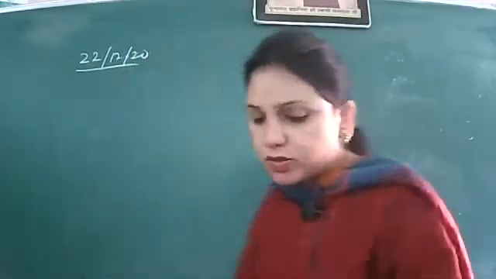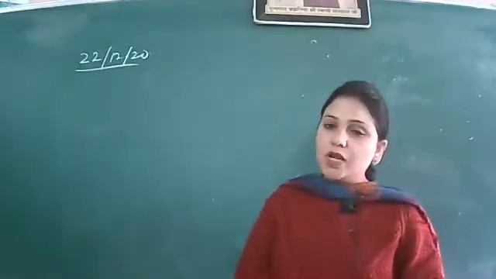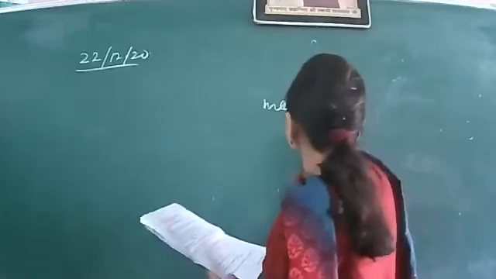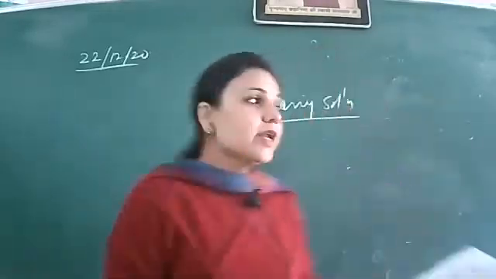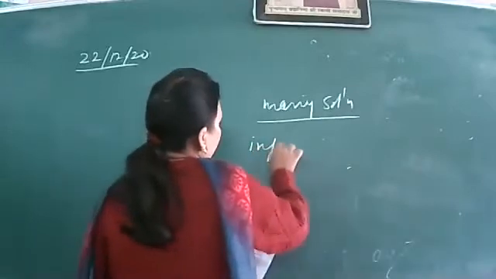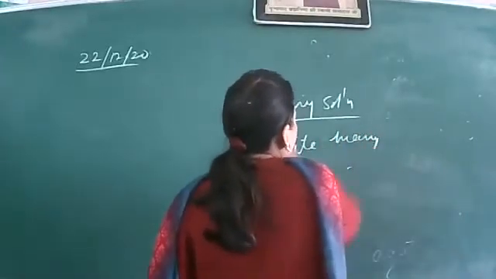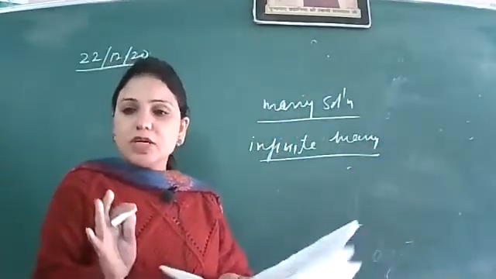So the next was, how many solutions can a linear equation in 2 variables have? Students are writing many solutions. बहुत सारे हो सकते हैं, right? And there is a difference between infinitely many and many. Infinitely many means we can't count them, they are uncountable.